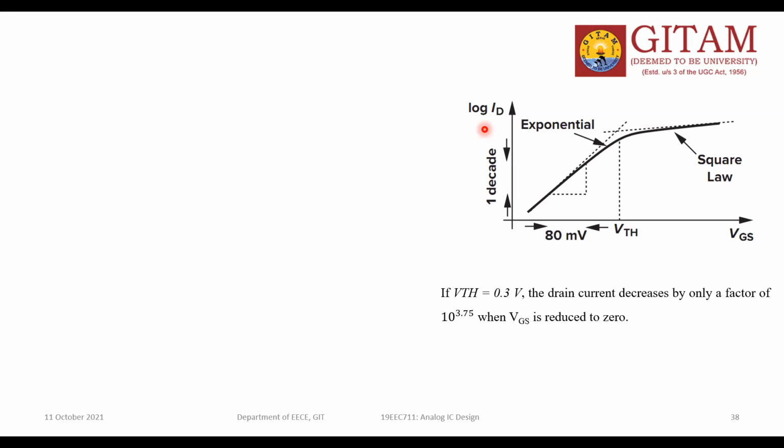So what to do? They take the log ID. In a logarithmic scale, even for small values, the variation can show large deviations. We need to understand the clear picture of how the drain current varies with respect to the gate potential.